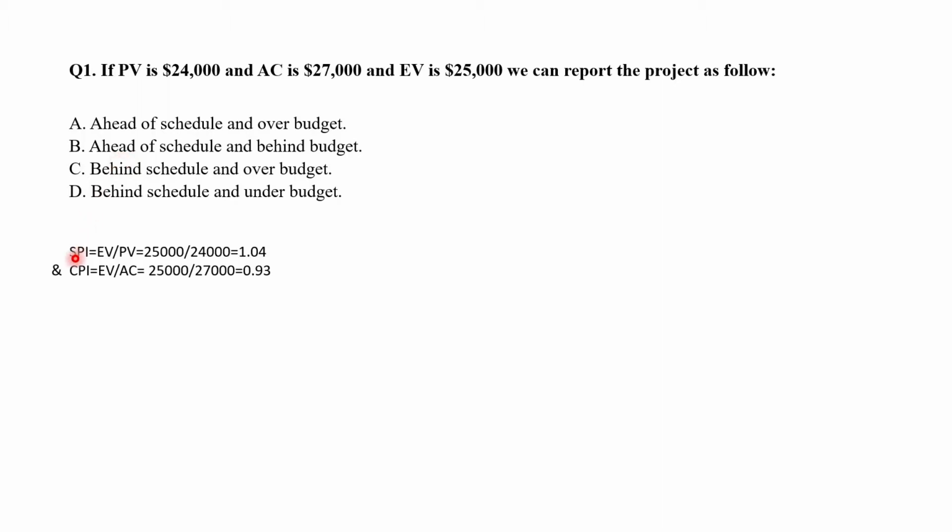So first we calculate the values of SPI and CPI. SPI is EV upon PV. Putting the values, we get 1.04. So it is more than 1. That means the project is ahead of schedule. So we have two options stating ahead of schedule, that is A and B. We work out CPI. CPI is equal to EV upon AC, that is 25,000 upon 27,000, which is equal to 0.93. That means it is less than 1, which shows the project is over budget. So out of A and B, A is the correct answer, ahead of schedule and over budget.